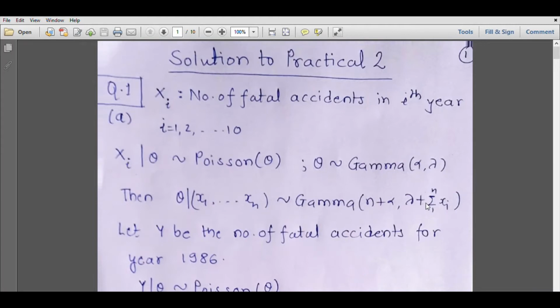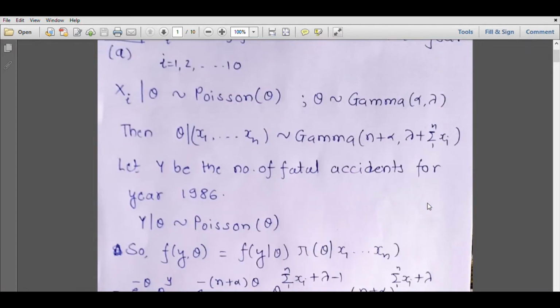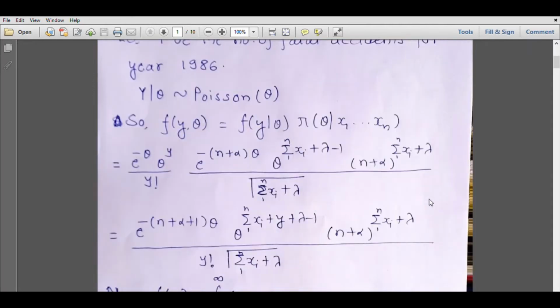Suppose now y is the number of fatal accidents for the year 1986. So we still have the same model: y given theta is Poisson with mean theta. Let us find the joint distribution of y and theta. It will be the product of the conditional distribution of y given theta multiplied by the posterior distribution of theta given xi's. So it will look like this: e raised to minus theta, theta raised to y upon y factorial, multiplied by the posterior distribution. Now let us merge the exponential terms and the power terms of theta.